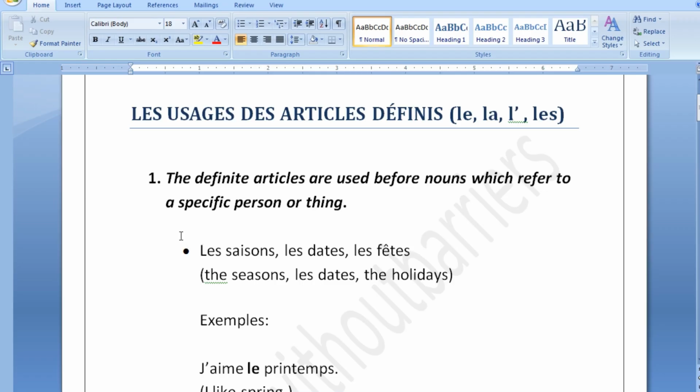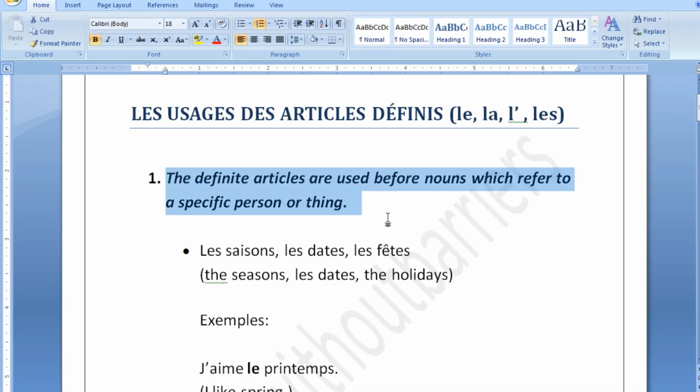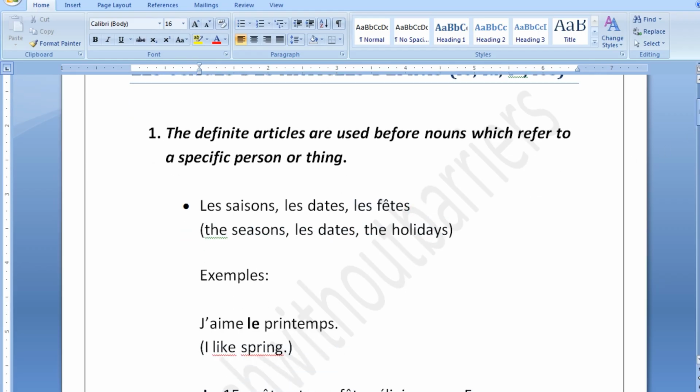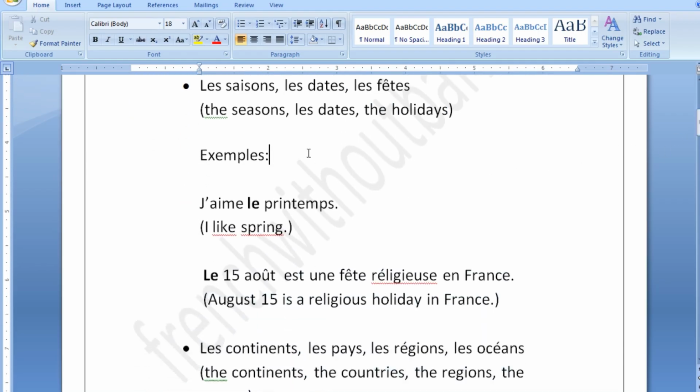The first usage of the definite articles is that they are used before nouns which refer to a specific person or thing. Okay. Par exemple, les saisons, les dates, les fêtes. Now guys, the seasons, the dates and the holidays, we use our definite articles before all these in French. Okay. Il y a des exemples ici.